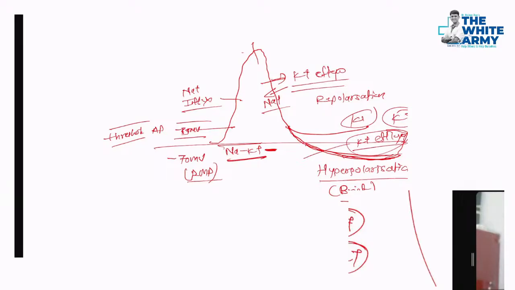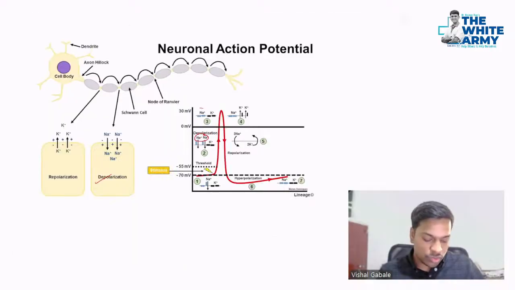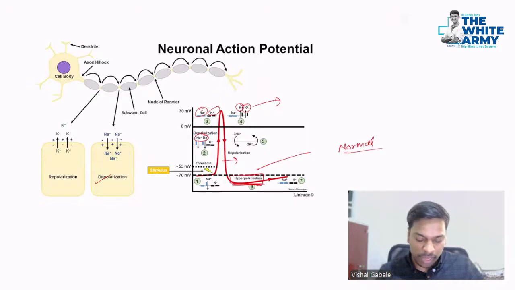Okay, so I will just explain with the diagram now. As you can see, first we have depolarization, which is occurring because of the opening of the sodium channel. Then the sodium channel closes, then the potassium channel opens, and here the potassium efflux has started. After a certain point, there is a hyperpolarization, which is an absolutely normal phenomenon and is seen for a brief amount of time. It's occurring because of the potassium efflux.